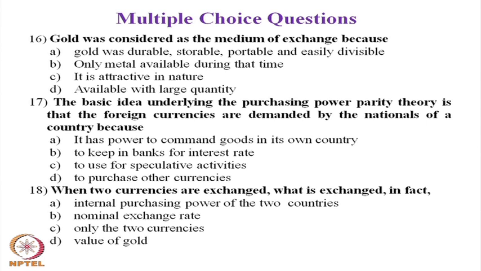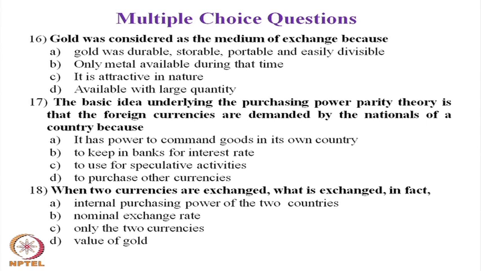Gold was durable, its price was stable, and it was storable and portable, so you could store it. It was easily divisible, so you can divide it into small minute units and have your own purchasing power. So, gold was considered as a foreign exchange medium because it was durable, portable, storable and easily divisible. So, question number 16, the answer is A.